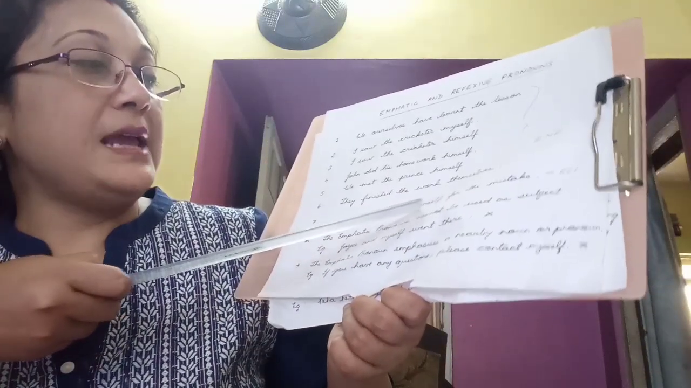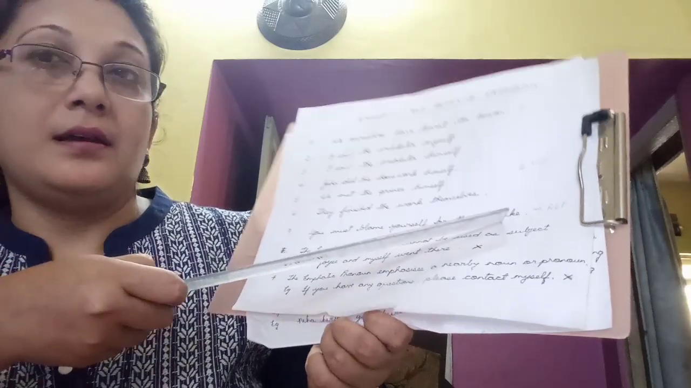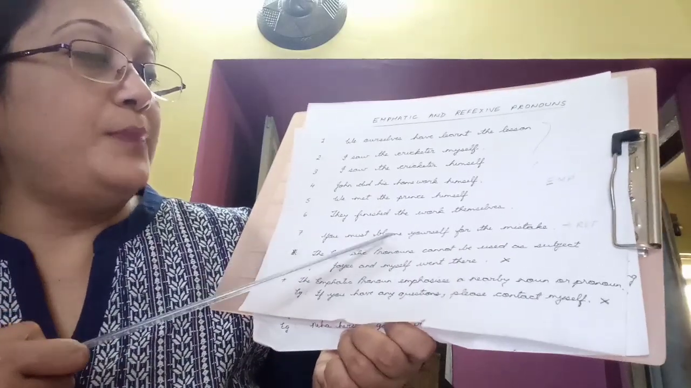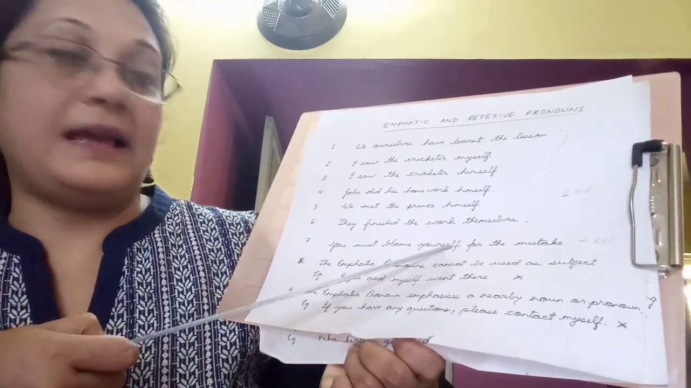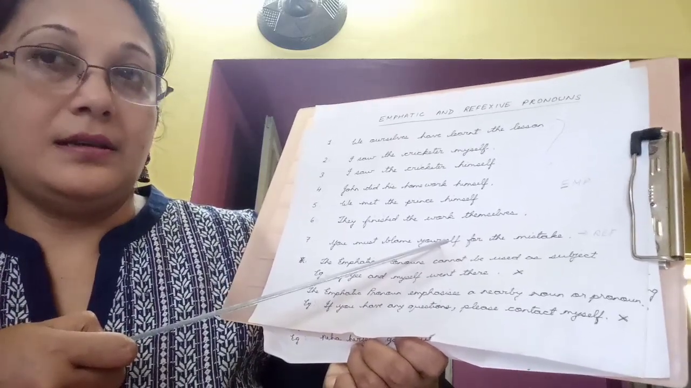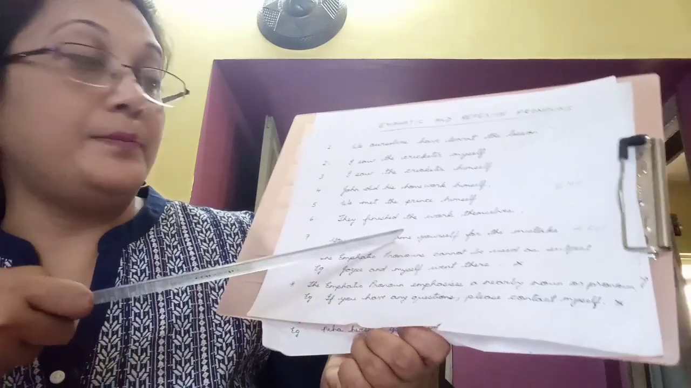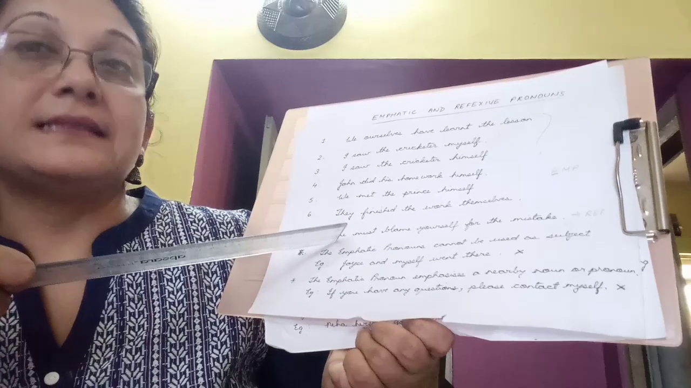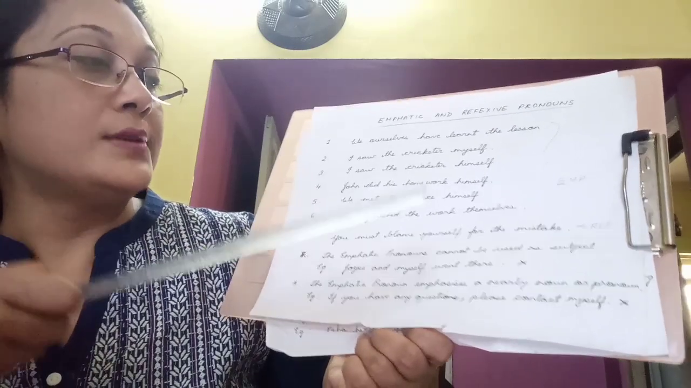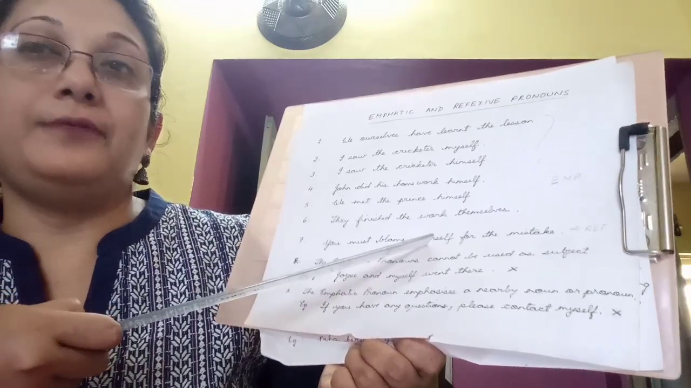Next, you must blame yourself for the mistake. Now over here, yourself is a reflexive pronoun. Got it? It is used after the verb blame and it reflects back on the subject, that is you. So yourself is a reflexive pronoun.